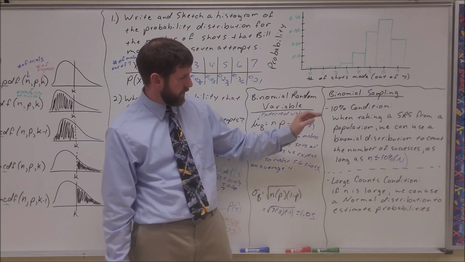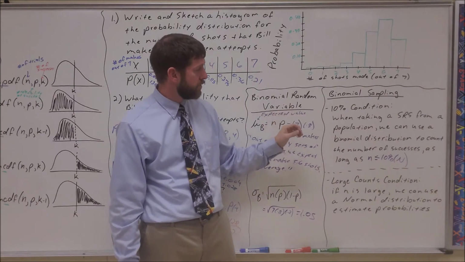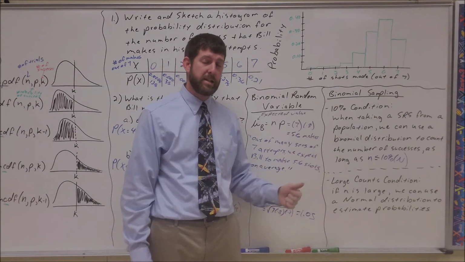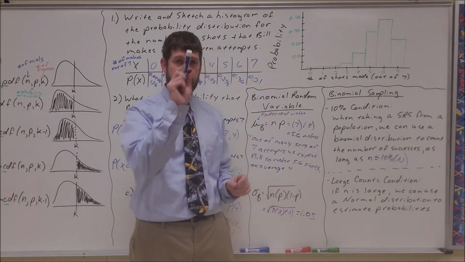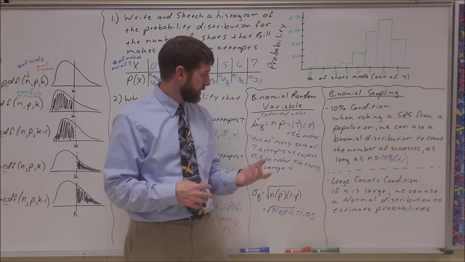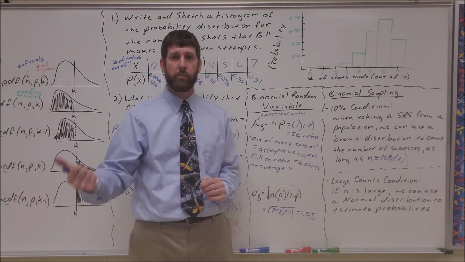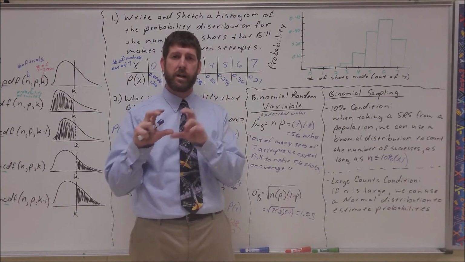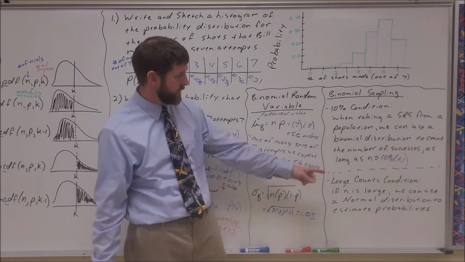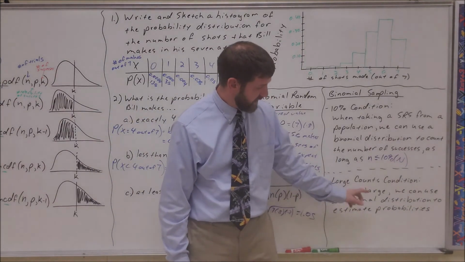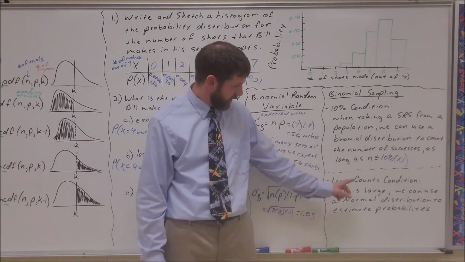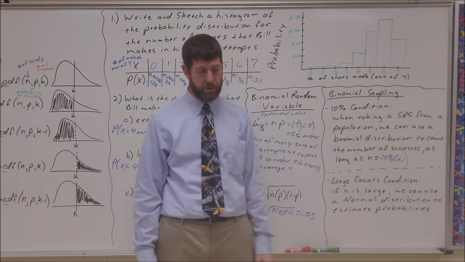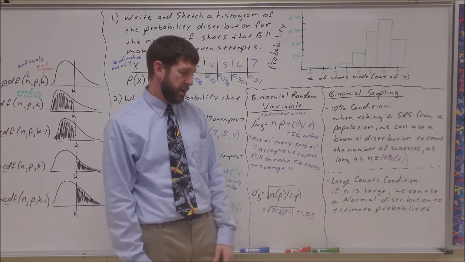So the big thing we need to get right now is I can treat it like a binomial if we've met that 10% condition. And then this next one makes it even better, because it takes that binomial, which is nice and clean, and we can actually turn that binomial into a normal. Tomorrow, you'll see on your note-taking guide, I've got a couple little pictures right there, and we'll talk about this last condition a little bit more in depth. But that's called the large counts condition. And you'll need to know these, because we're going to reference them from here on out for the rest of the course: the 10% condition and the large counts condition.